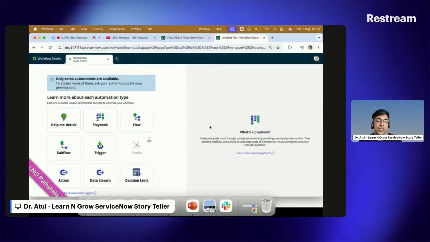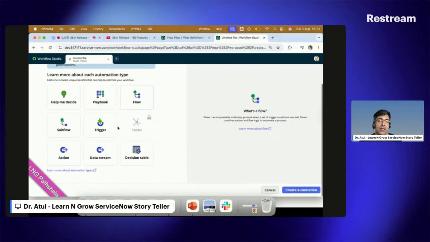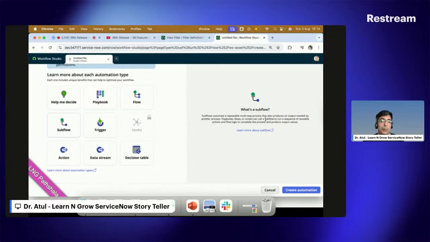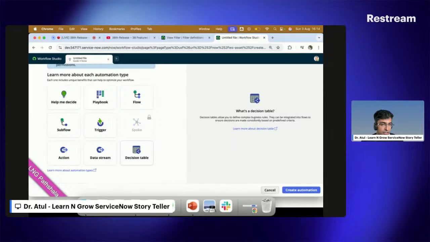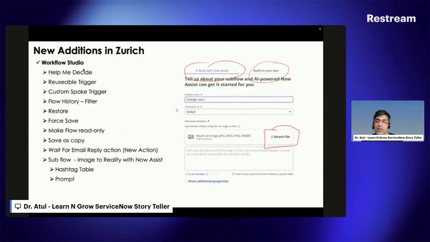So playbook is something, you can go to the playbook here, you can go for the flow, flow runs repeatable, this one. So ServiceNow is giving you the option, you can create it from here itself. And if you want to read what this means, you can do this part as well, decision table. Every definition is there, and you can learn more. This is the first feature, the first point which has been added by ServiceNow, Help Me Decide.